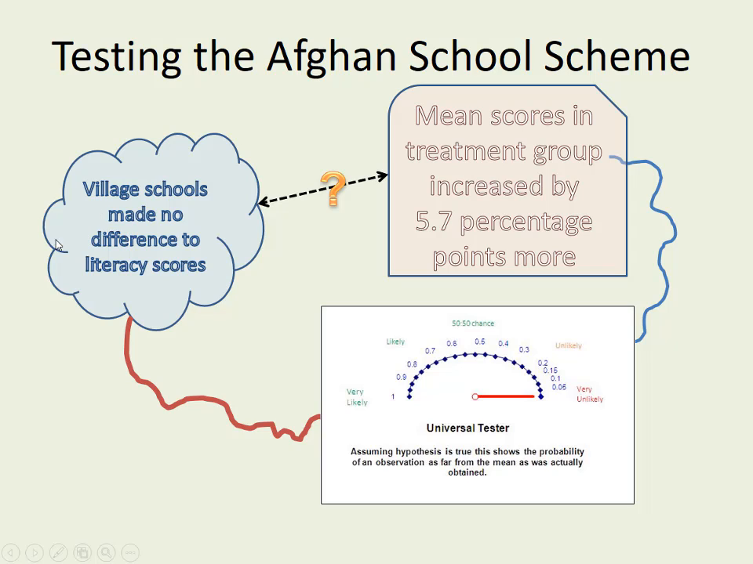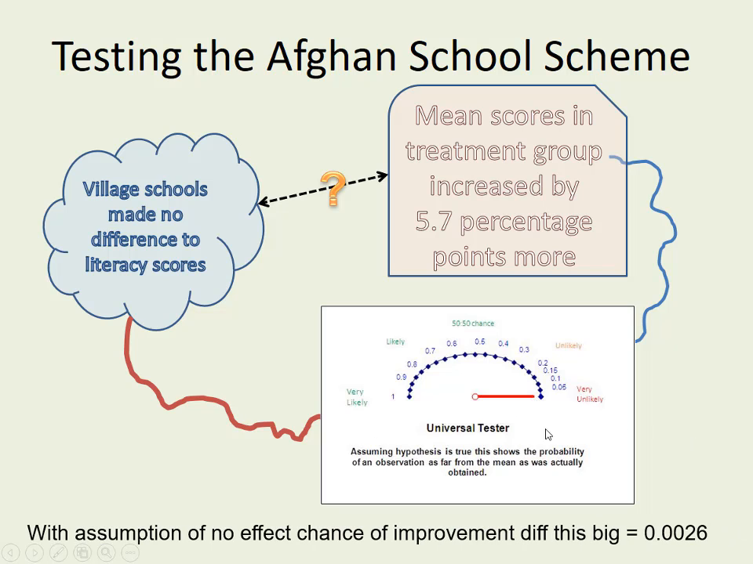If I assume that, what's the chance that randomly, because of the characteristics of the girls that happen to live in each village, they could increase by this many percentage points more if the village schools had no effect? So it's just down to random selection of other factors. The chance of that happening is, off the scale, 0.026, which is 0.26%. So less than a quarter of 1%, less than 3 times in 1,000. So incredibly unlikely to happen.